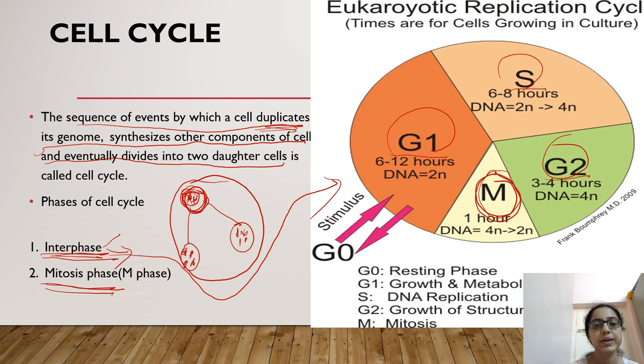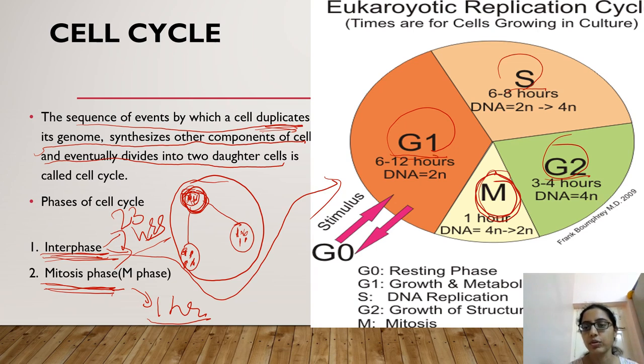So interphase, you can say, is a preparation phase which takes about 23 hours. After this preparation is done, it takes only 1 hour for the cell to divide into two daughter cells. So the mitosis phase is only 1 hour and interphase takes about 23 hours.